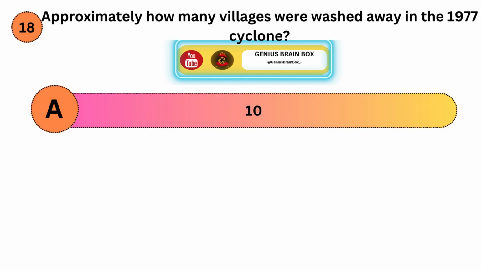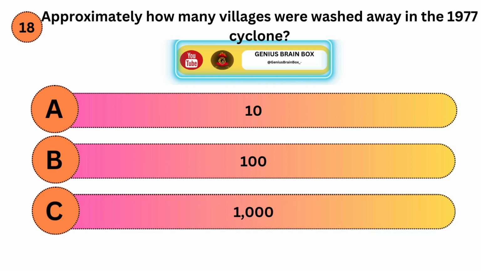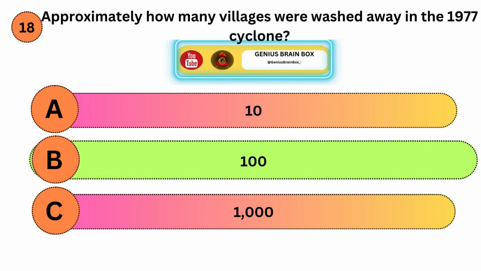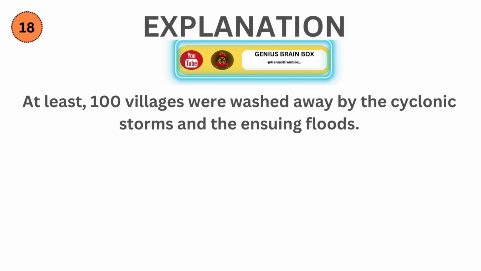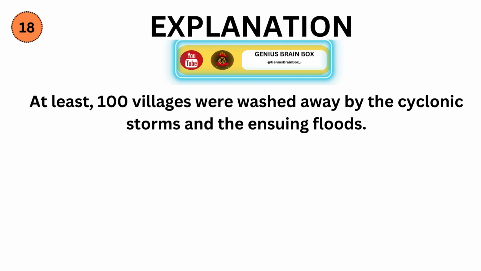Approximately how many villages were washed away in the 1977 cyclone? Option A, 10. Option B, 100. Option C, 1000. Correct answer is B. Explanation. At least 100 villages were washed away by the cyclonic storms and the ensuing floods.